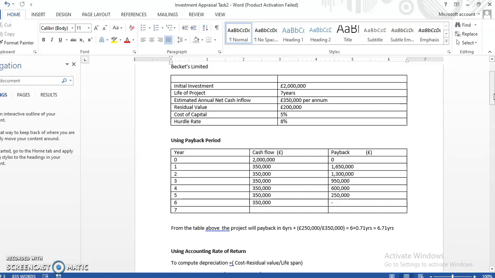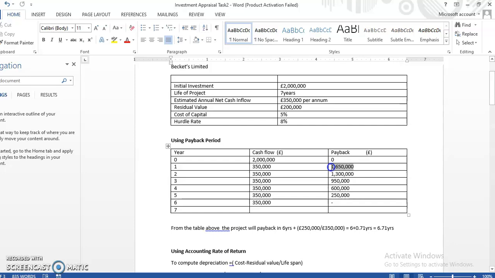Now, let us go deep into the question. We're given the initial investment of £2 million, so that's our cash outflow of 2 million that we have invested in this business. For year 0, we have no payback. For the first year of investing, we have an inflow of £350,000. Meaning that we invested 2 million and we are now recouping 350,000 from the 2 million, so we are left with £1,750,000. You can see that from what I have on the screen here.